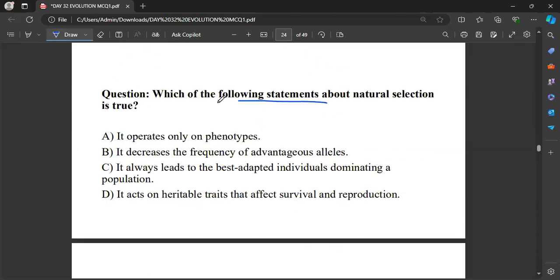Which of the following statements about natural selection is true? So you have to know that. Just answer this question.